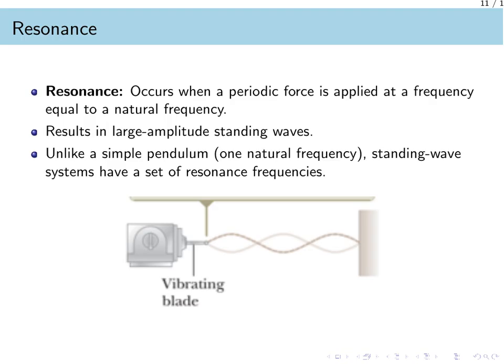Resonance is a powerful phenomenon that occurs when an external periodic force is applied to a system at a frequency that matches one of its natural frequencies. In this image, we see a vibrating blade driving a string. When the blade's frequency matches a natural frequency of the string, it results in large amplitude standing waves. While a simple system like a pendulum has only one natural frequency, standing wave systems like this string have an entire set of resonance frequencies corresponding to their various normal modes.